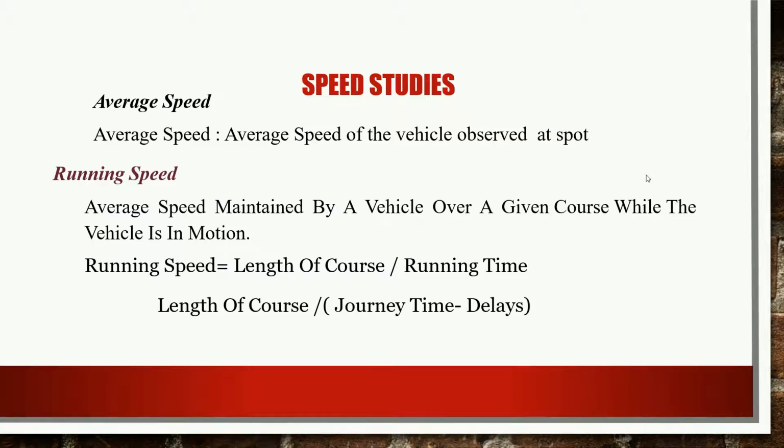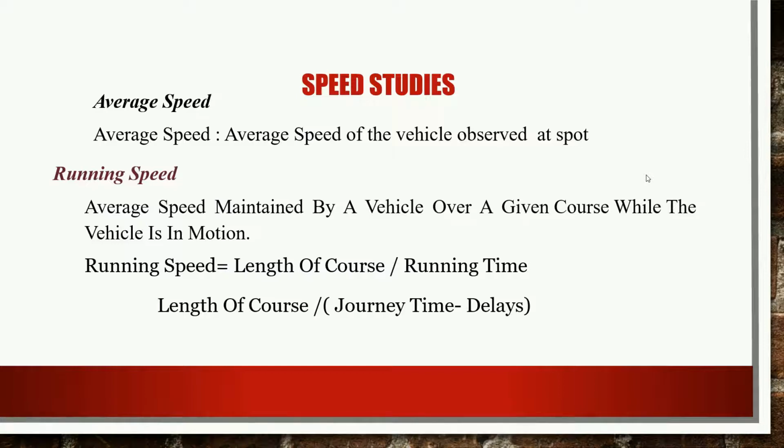For the calculation of this average speed, we should consider some time interval, and during that time interval, how many vehicles start from their origin. We have to consider the average speed, and through this average speed we can make our next calculation.